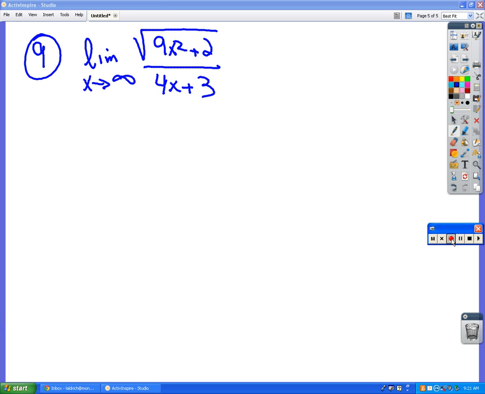Okay, so here's how you do this. You divide every term by the highest power of x in the problem. What's the highest power of x in the problem? Right, because it's x squared, but it's underneath the square root, so the x squared is really the x. But when we divide this stuff underneath the square root, we're actually going to divide it by x squared, which is really dividing by x. Okay? So I'm going to divide this by x squared, I'm going to divide this by x, and I'm going to divide this by x.